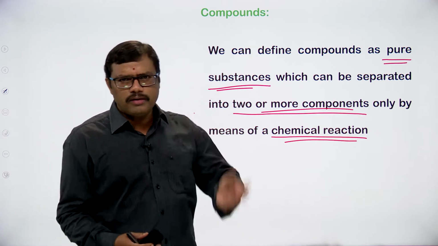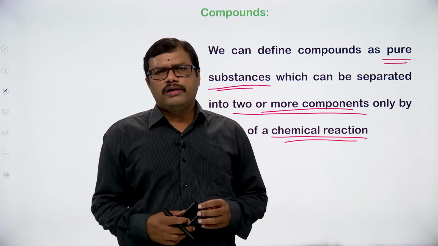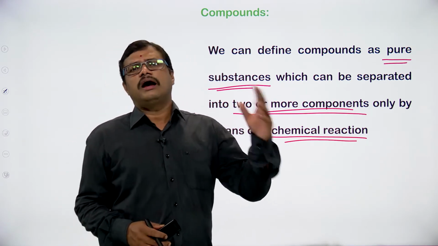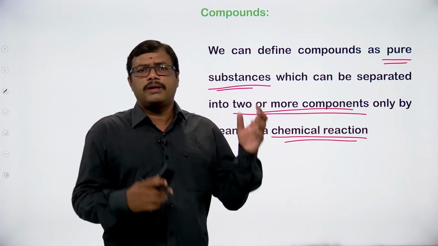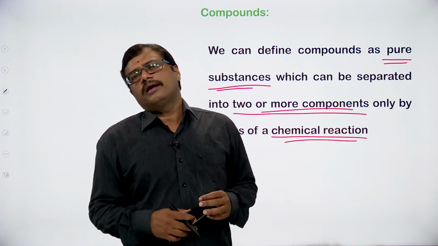When we gave the definition for an element, we said it is a pure substance which cannot be further divided into simpler components by chemical reactions.